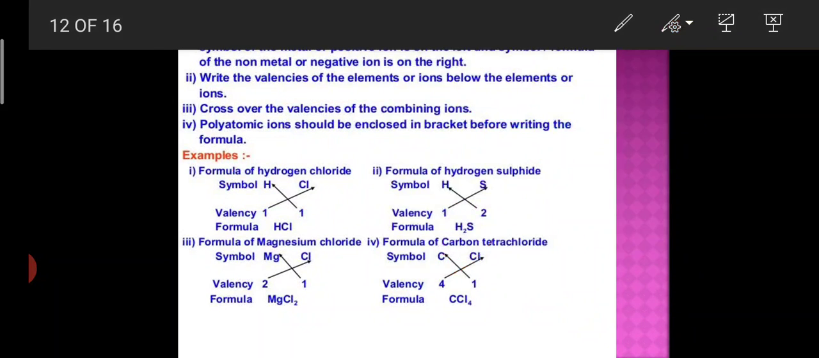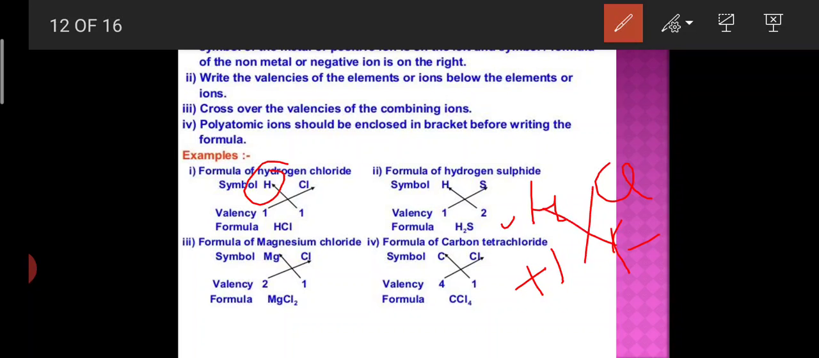What is the valency of hydrogen? 1. If you are writing the chemical formula of hydrogen chloride, listen carefully. What is the valency of hydrogen? 1. Then chlorine valency is 1. Plus 1, minus 1. So cross, now cross. So what will be the chemical formula? 1, 1.